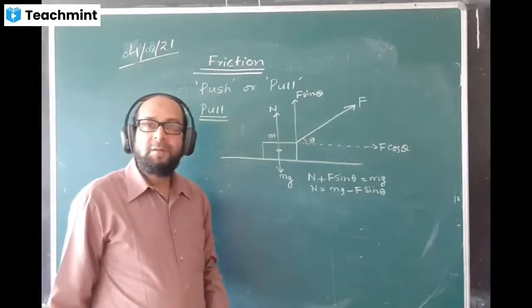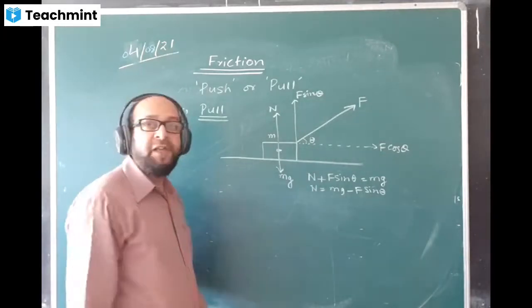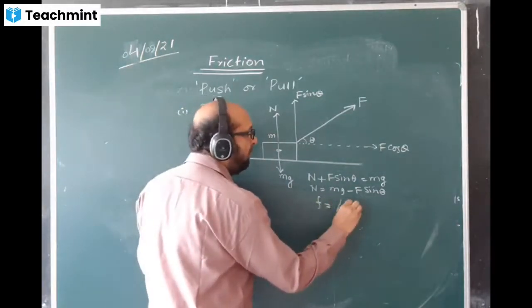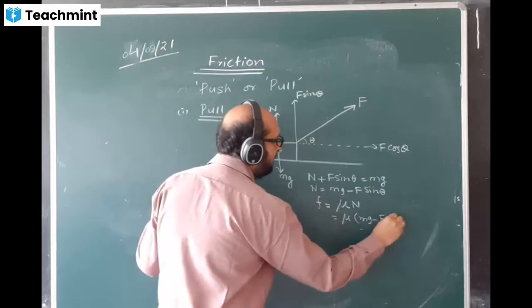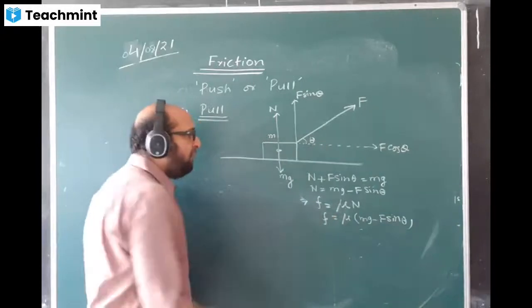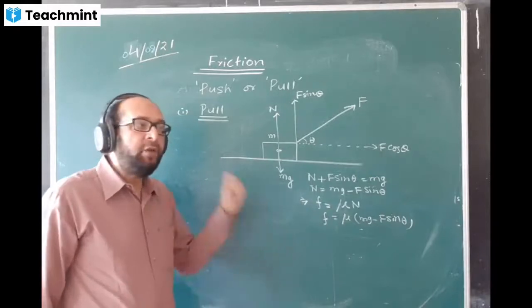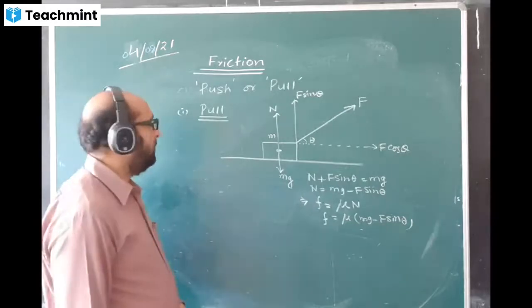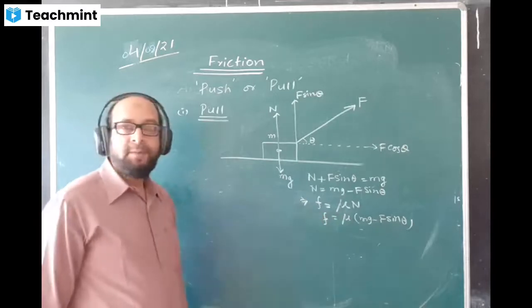Am I right or wrong? Please check and tell me. Yes, sir. Okay. Can we find friction? In this case, how much is the value of friction? Friction F formula will be mu into N. And the normal reaction value is mg minus F sin theta. This is the value of friction. Is it all right? Have you understood till here? Okay, good. So when we are pulling a body, the friction value will become this.